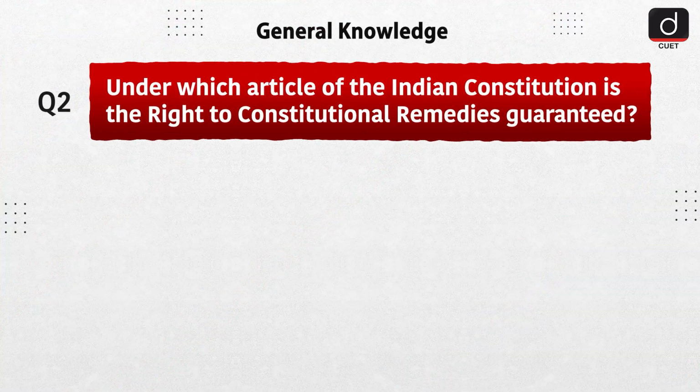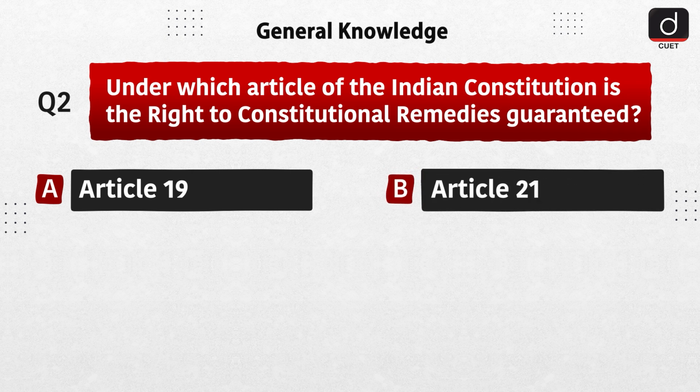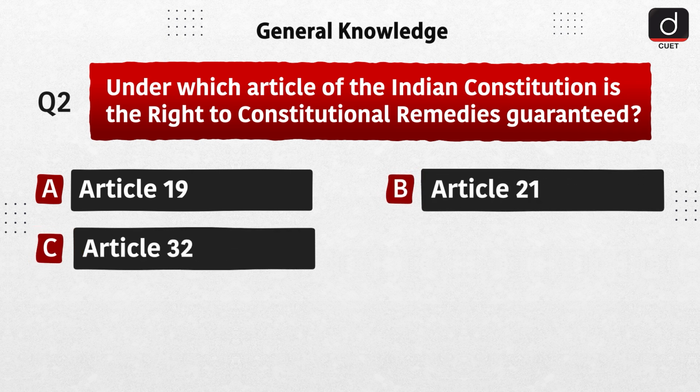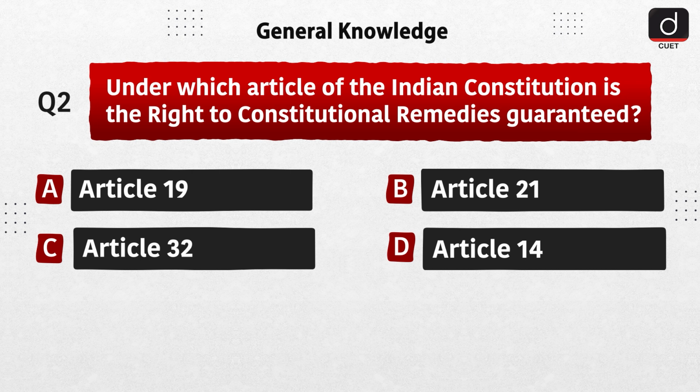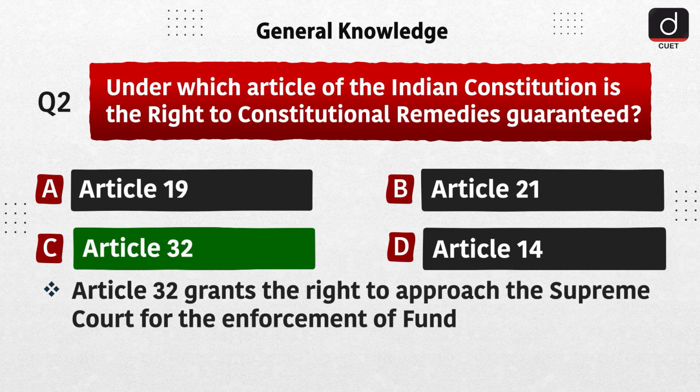Next question is, under which article of the Indian Constitution is the right to constitutional remedies guaranteed? A. Article 19, B. Article 21, C. Article 32, D. Article 14. The correct answer is option C. Article 32. Article 32 grants the right to approach the Supreme Court for the enforcement of fundamental rights.